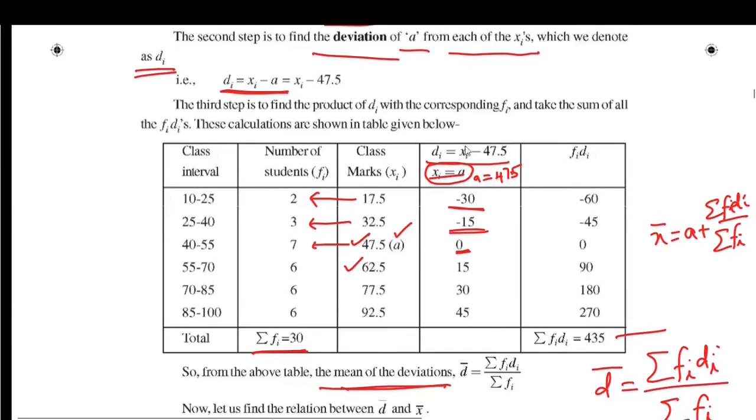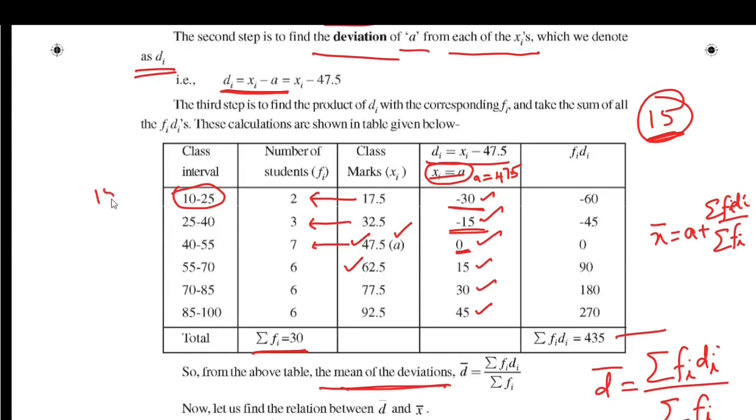In this column 4, in deviations, the deviations are minus 30, minus 15, 0, 15, 30, and 45. All these are multiples of 15. We obtained this 15 from the size of class interval. The size of class interval is 15 here.